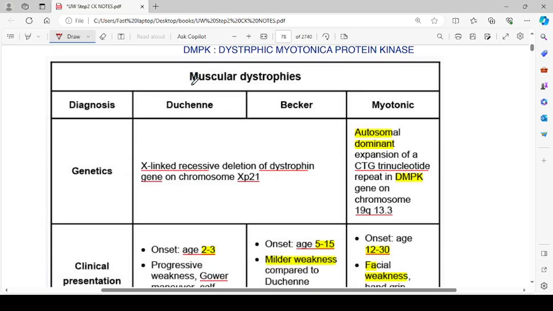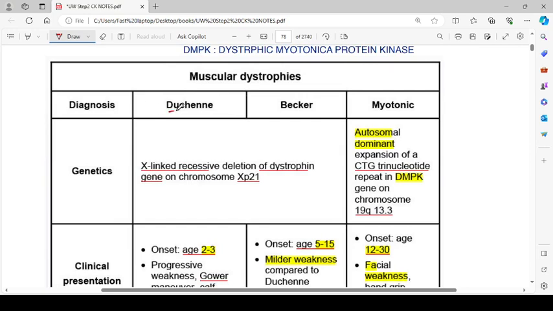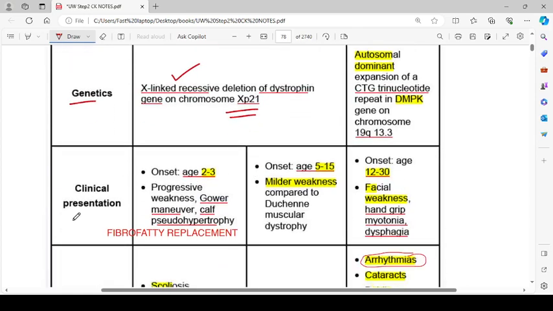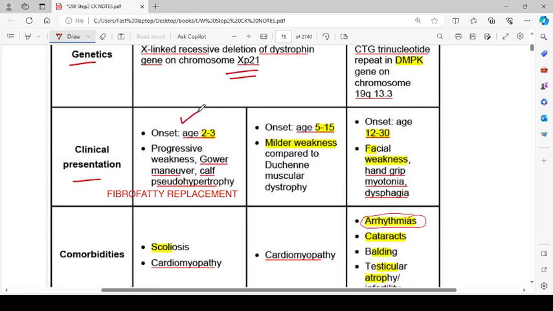So muscular dystrophies can be Duchenne, Becker, and myotonic. We have talked about myotonic right now. Let's read this table as well. For Duchenne and Becker, the genetics are X-linked recessive, deletion of the dystrophin gene on chromosome Xp21. Clinical presentation of Duchenne muscular dystrophy is onset at age 2 to 3 years. It is progressive weakness. There will be a Gowers maneuver, calf pseudohypertrophy, with fibrofatty replacement.